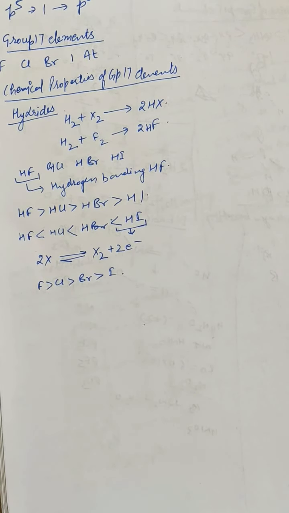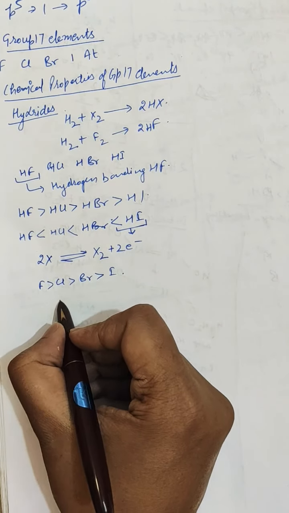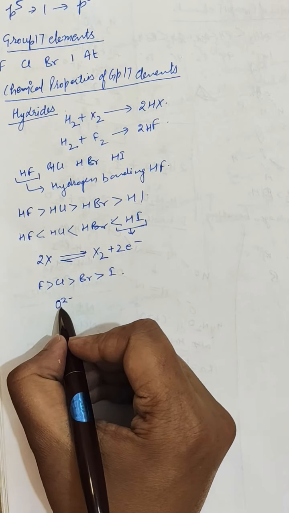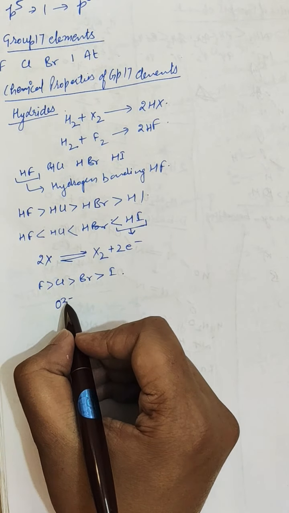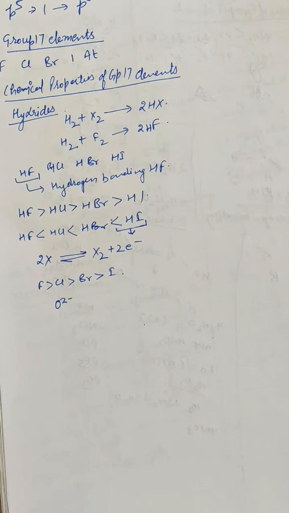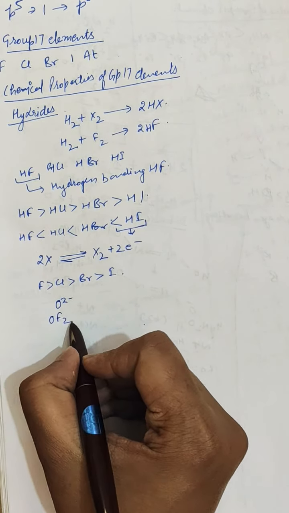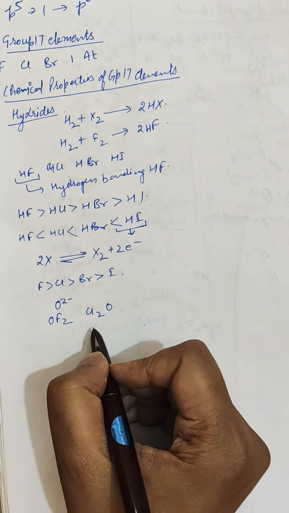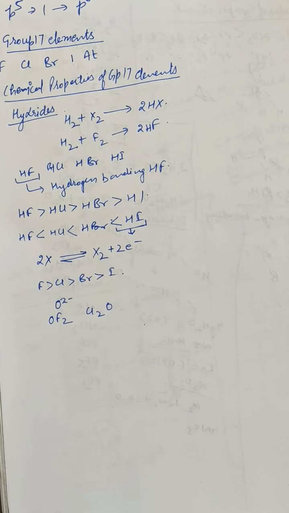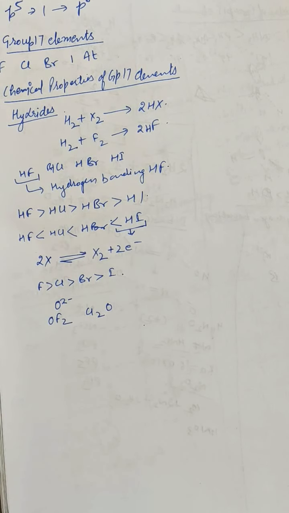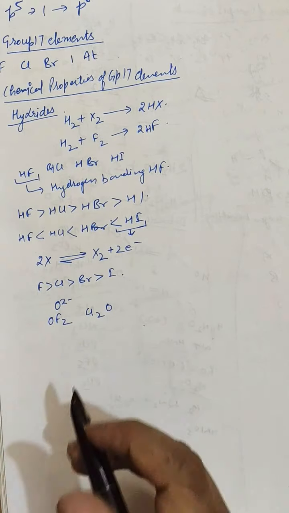Further, there are oxides of halogens. All halogens form oxides, that is, they combine with oxygen and form oxides. In oxides, the oxidation state of oxygen is 2 negative. So there are different kinds of oxides like OF2 or Cl2O, or there are other oxides. The oxides of fluorine are called oxygen fluorides because fluorine is more electronegative than oxygen.